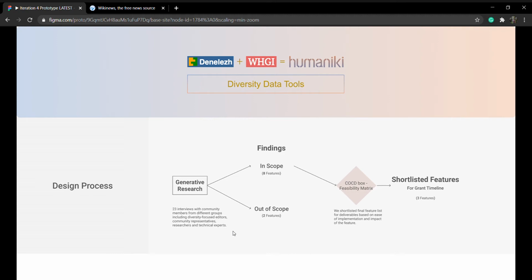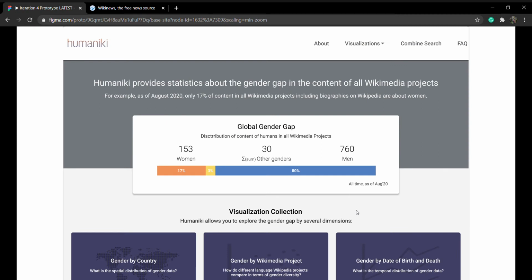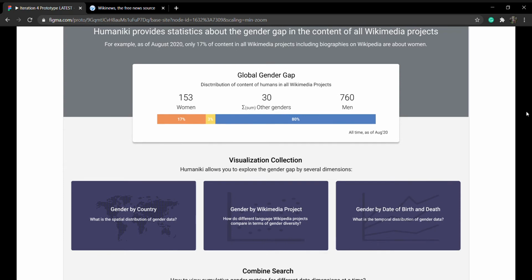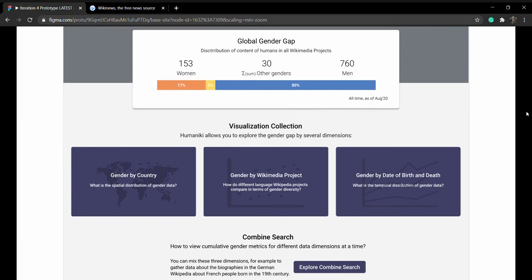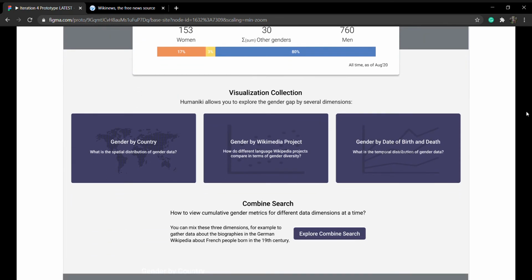A note to keep in mind, all data in this demo is dummy data and doesn't represent the real state of gender statistics in Wikimedia projects. Let's get started. On the landing page, you can view a quick intro. So Humaniki provides statistics about the gender gap in the content of all Wikimedia projects. You can view the overall gender gap updated to the latest date, along with an overview of all the dimensions of gender gap that Humaniki currently provides information about.